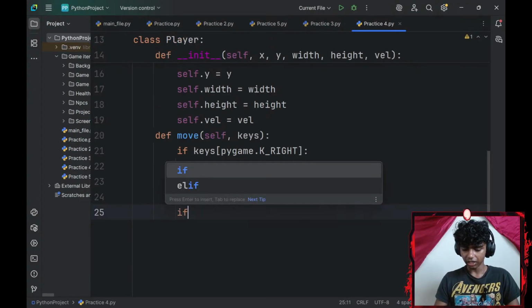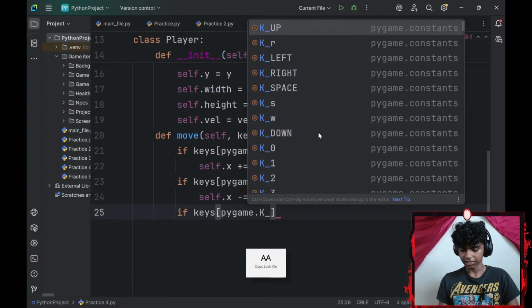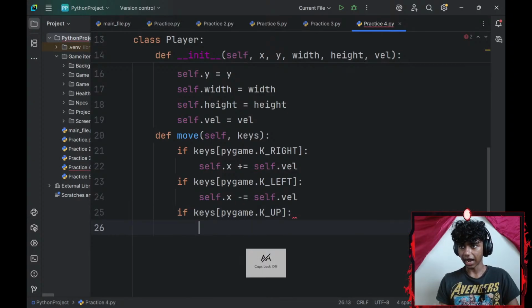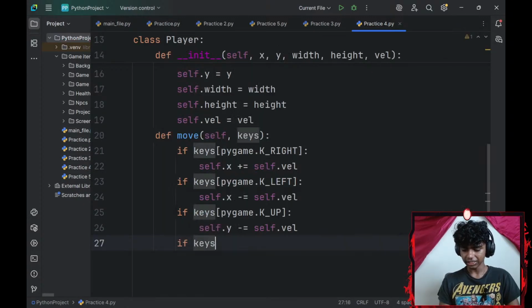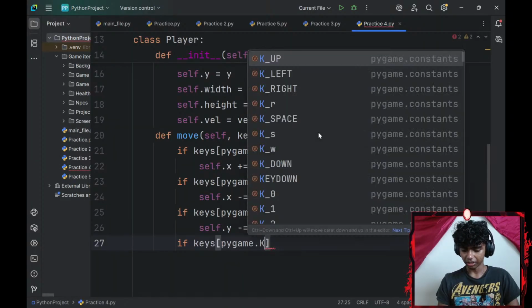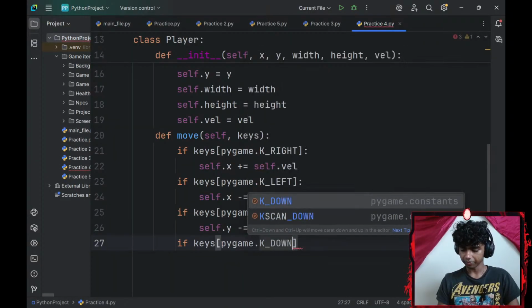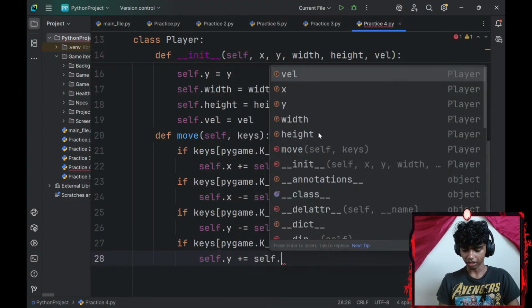Okay, and then if my keys at index of pygame.K_UP, if my up key is pressed, I will decrease my self.y this time by my self.velocity. Lastly, if my keys at index of pygame.K_DOWN, the case should be uppercase down, I will increase my self.y by my self.velocity.